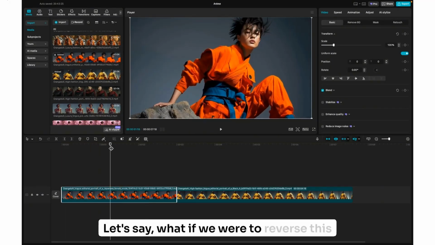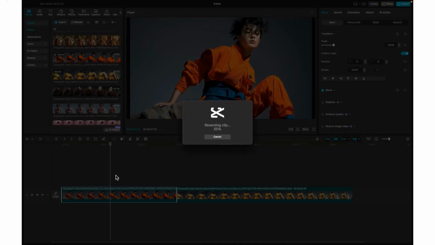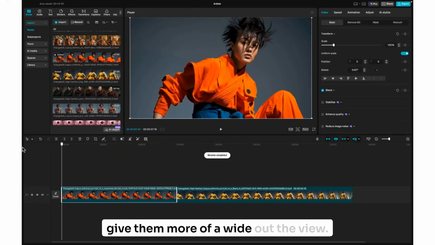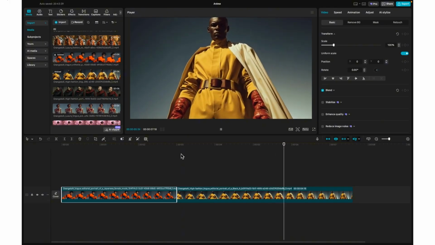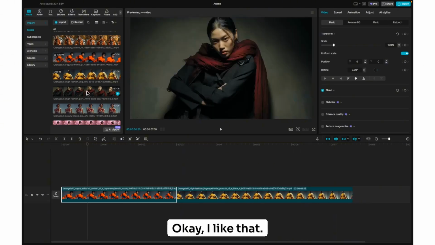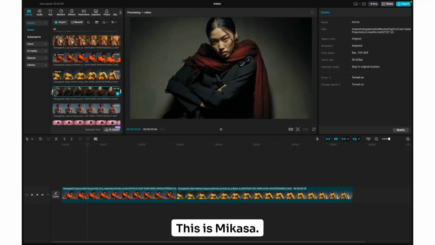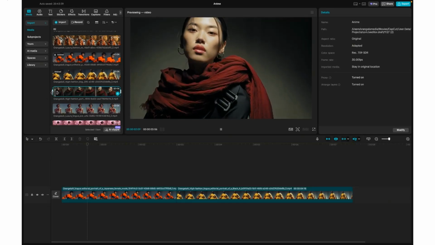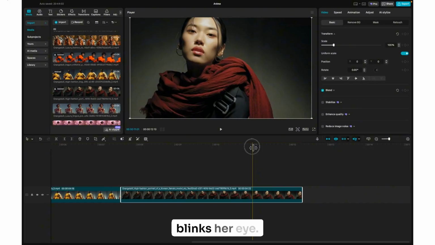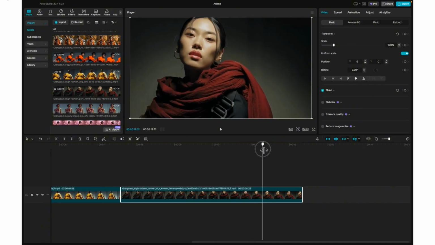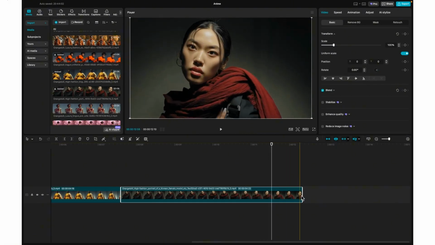What if we were to reverse this here? What would happen? Reverse clip. Give it more of a wide out view. Okay, I like that. I like both of them. Now let's go in tight. We're going to zoom in with it. This is Mikasa. Okay, I want to cut it right when she blinks her eye. Perfecto.